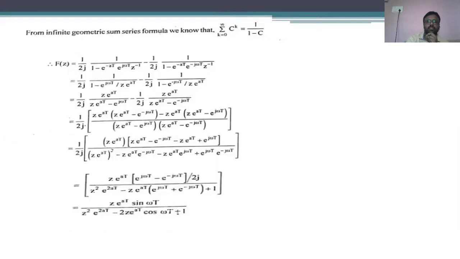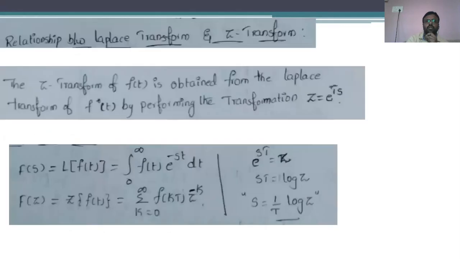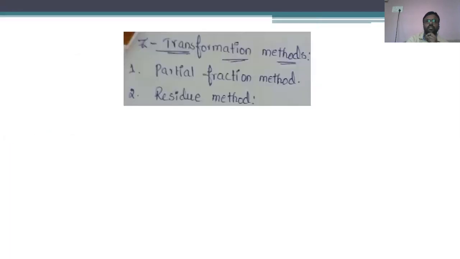After the calculation of the fundamental equations, we have entered into the Z transformation methods. In order to find the Z transforms for different functions, we have to go for Z transformation methods.